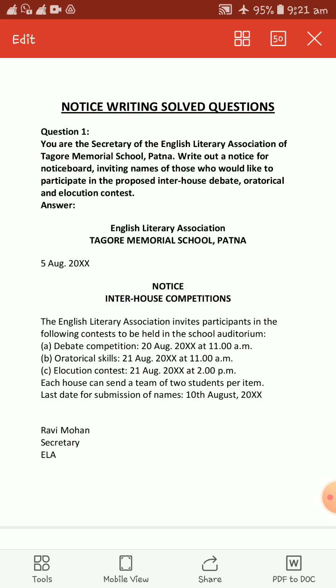So how will you proceed with the notice? Remember, you have to express it in a crispy manner, but as having said that, you have to cover up the information that has been mentioned in the question paper. You have to cover up the entire thing. So how will you proceed?